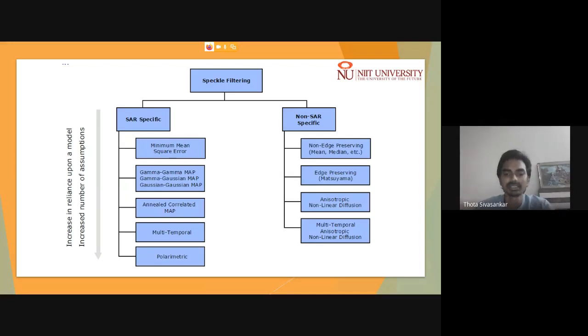These filters are designed in such a way that they minimize the speckle, as well as retain the information about the land cover, so that you will be able to discriminate such high contrast objects or features.